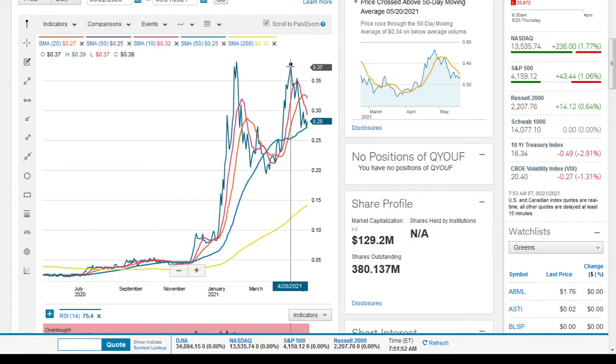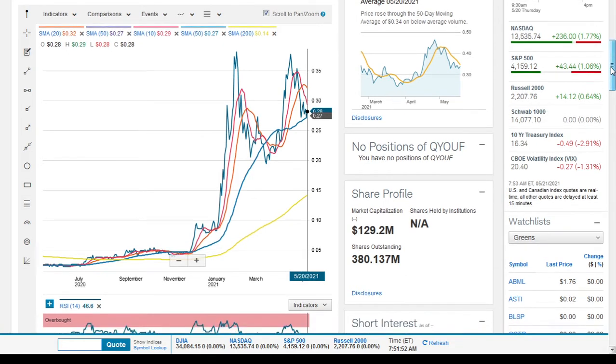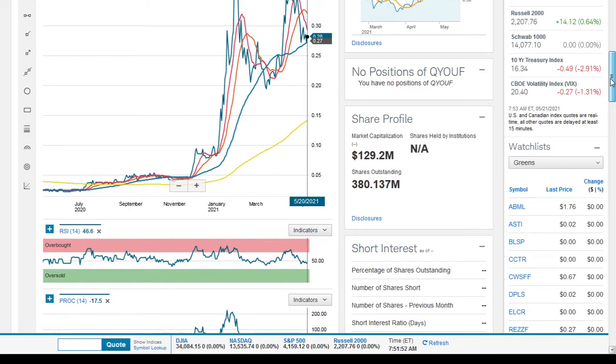It has been retracing since this high of $0.38 as at the 28th of April 2021. It's getting to a month now since it's been pulling back and correcting. So definitely this stock has pulled back and corrected. And for that session, it actually extended. It got support on that 50-day trend line from $0.27 and extended to $0.28 and slightly more.